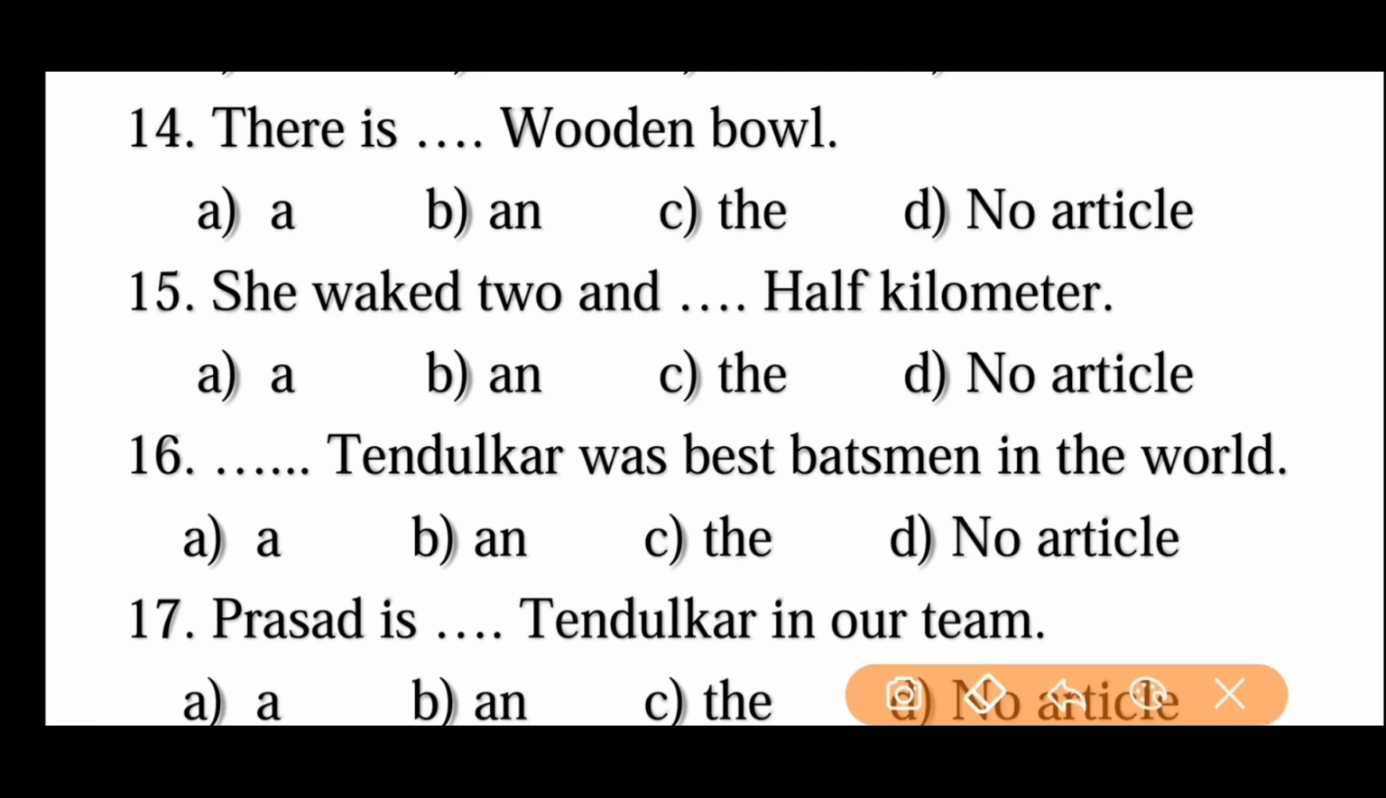Dash Tendulkar was best batsman in the world. A Tendulkar, an Tendulkar, the Tendulkar, or no article. Which one is the right answer, friends? Obviously no article. Omission of articles is most important in articles. In examinations, they will ask omission of articles, friends. Before a proper noun, we should not use any article. So the right answer is D.